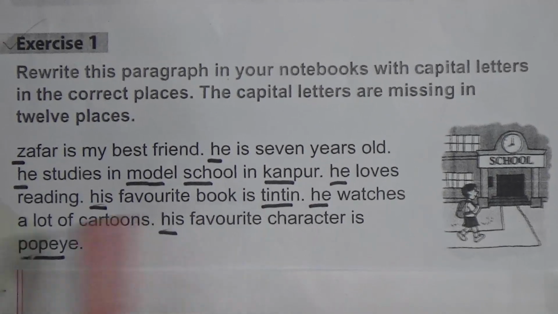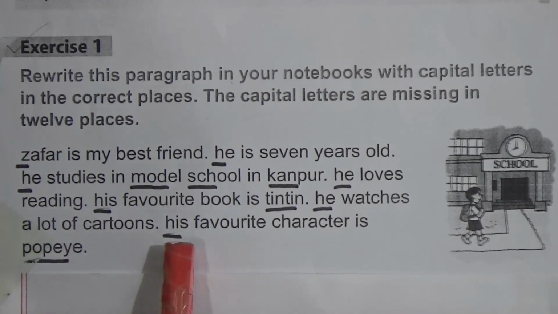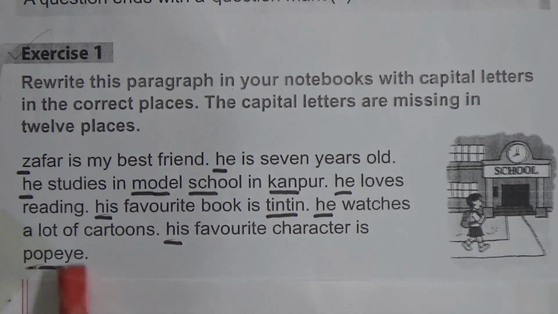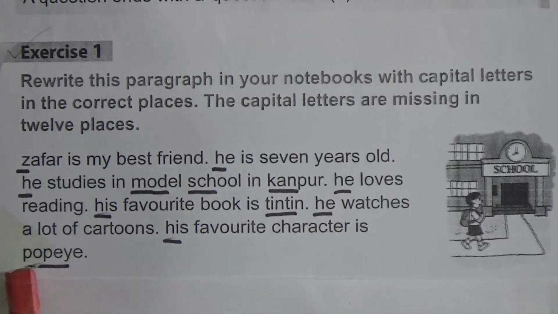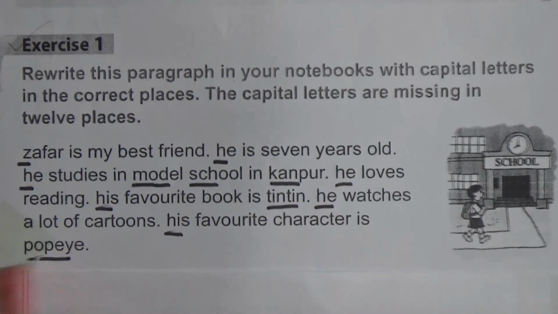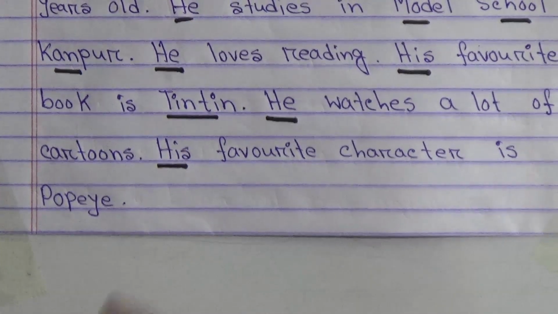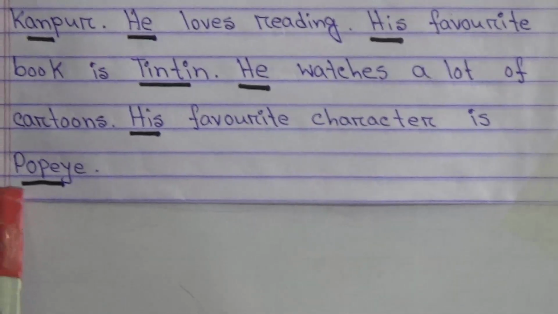His favorite character is Popeye. The beginning words are "His" and "Popeye." Popeye is the name of the cartoon character. So we write "His" with a capital letter and "Popeye" with a capital P.